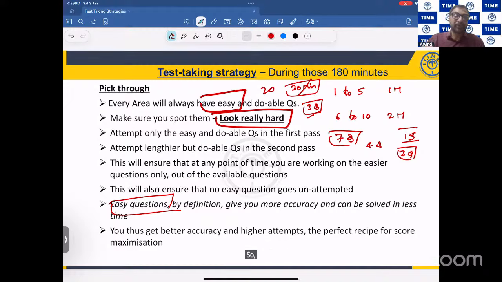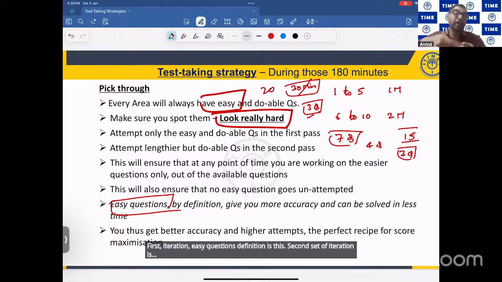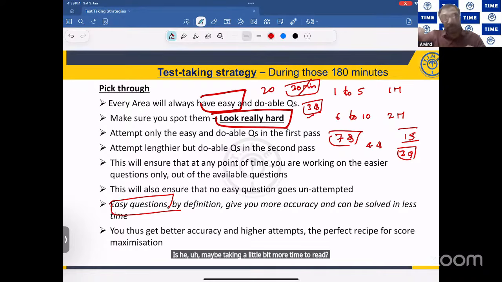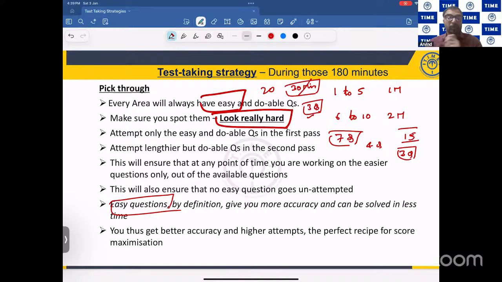So the easy question definition keeps on varying. First iteration, easy questions definition is this. Second set of iteration, easy is maybe taking a little bit more time to read, but easy to comprehend and easy to solve. So the easy definition keeps on changing. So please be clear in what you're saying. Be clear in what you're thinking. By doing this approach, your accuracy will be better.